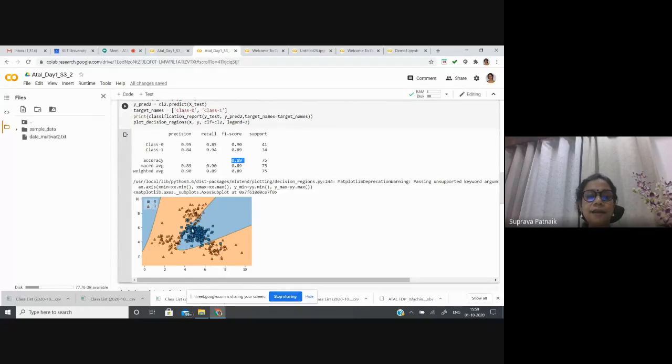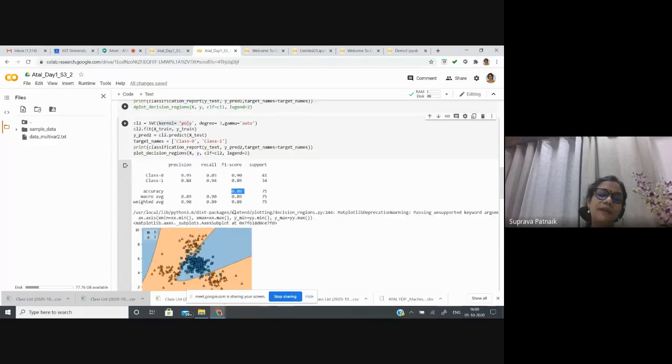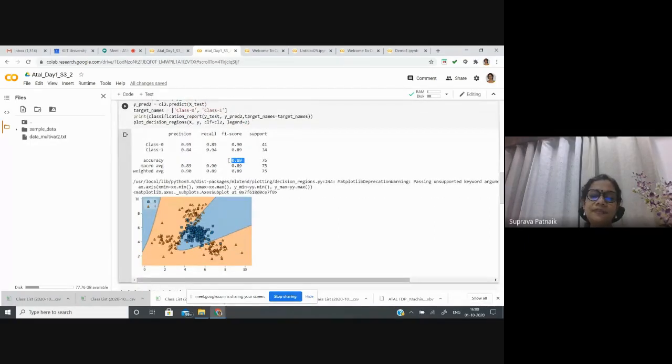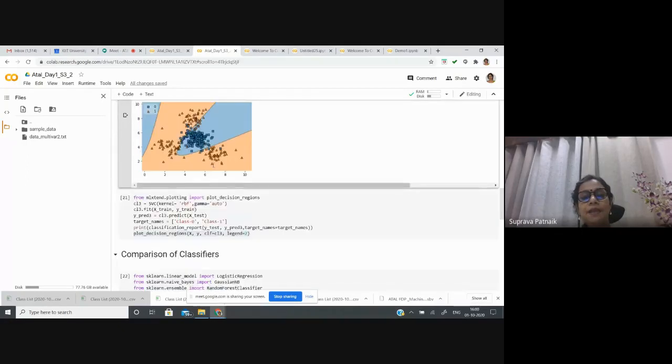Here I can say that this blue corresponds to class 0, and this orange is the range for class 1. Some of the samples of blue are in the orange. Similarly, a few samples of orange are in the blue range. That is why the accuracy is still 0.89, close to 90%, but not a good classifier. For binary classification, we should have something more than 95%.